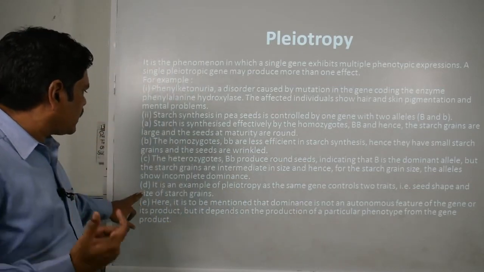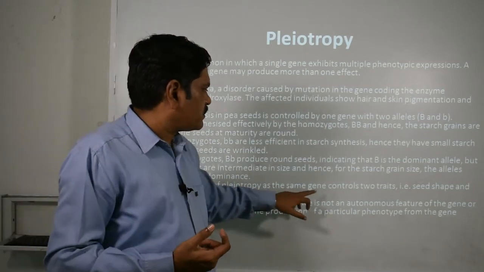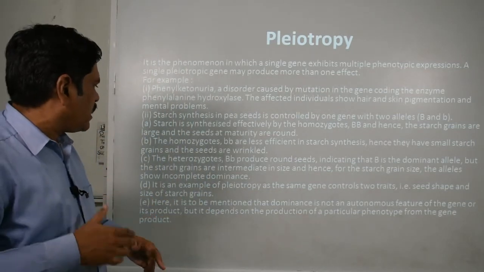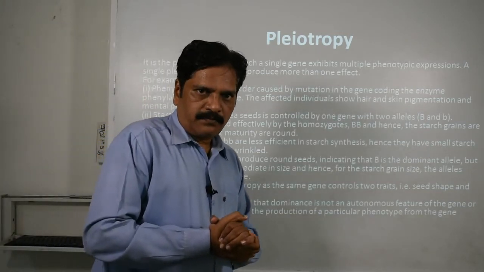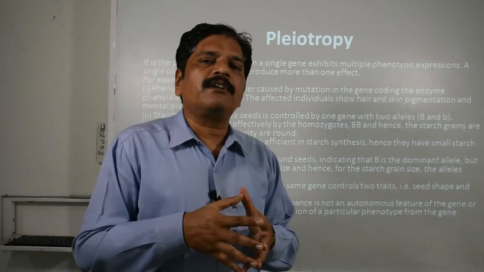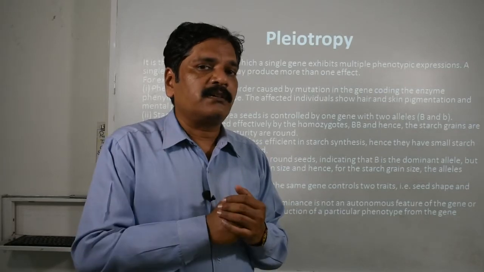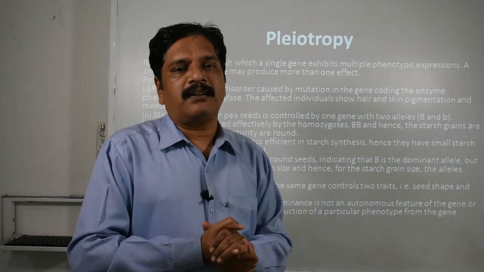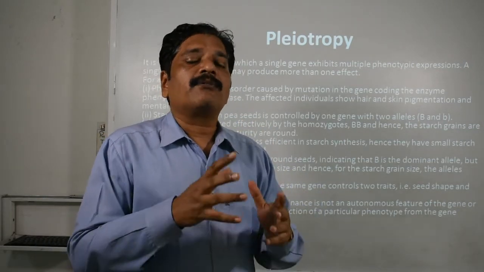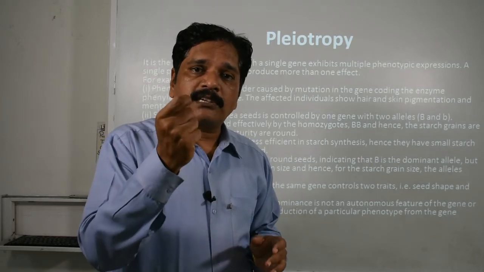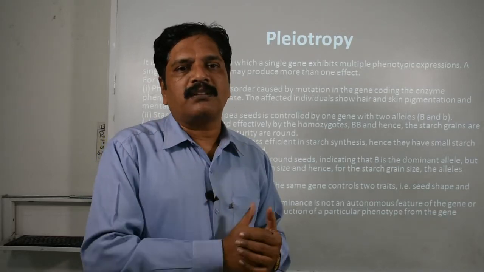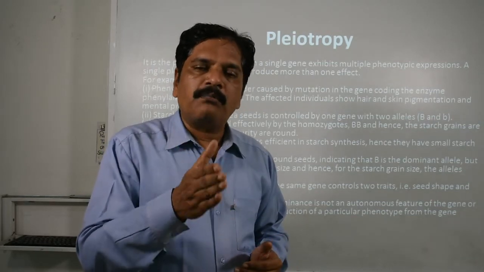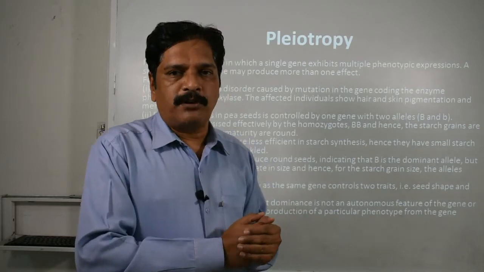Clear? Then the next case, this is an example of pleiotropy, as the same gene controls two traits. What is the first character? The shape of the seed. And what is the second character? The size of the starch granule which is synthesized and stored in the seed. So these two characters are controlled by a single gene. That's why it is called pleiotropy.